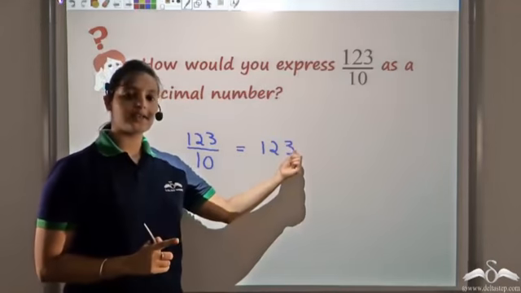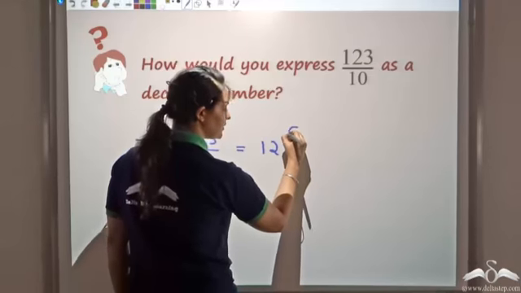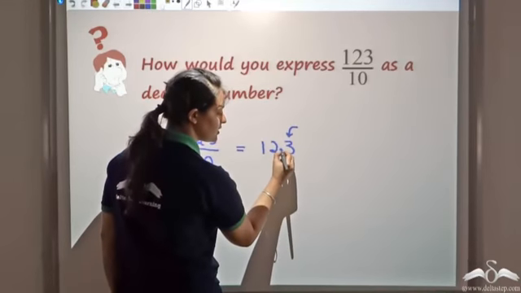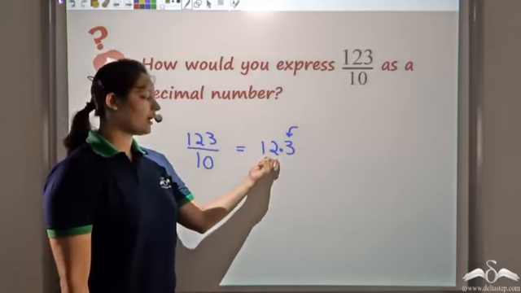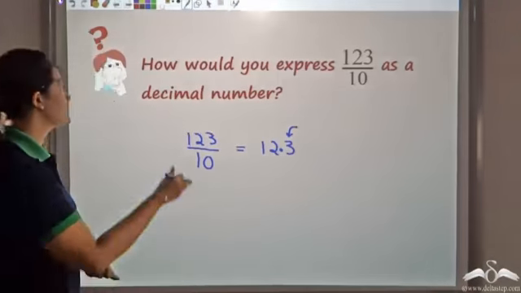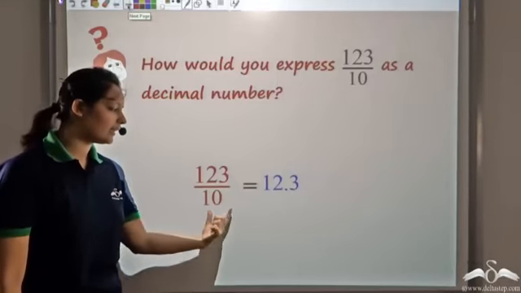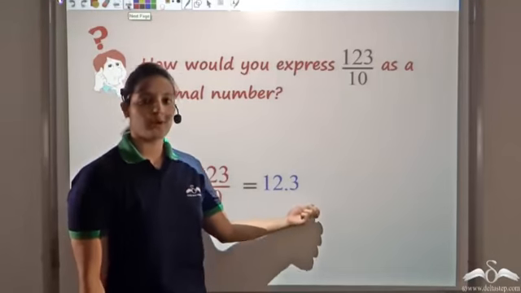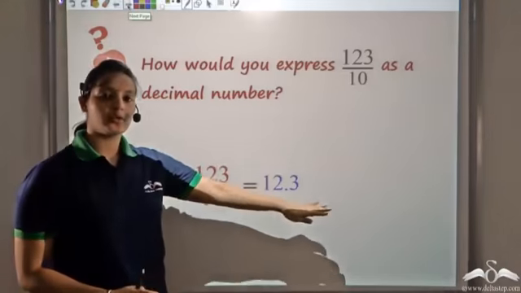So after the first digit, we'll place a decimal. Start counting the digits from the right. This is the first digit. So after this first digit, I place a decimal. So this number can be written as 12.3 as a decimal number. So 123 by 10 can be written as 12.3.